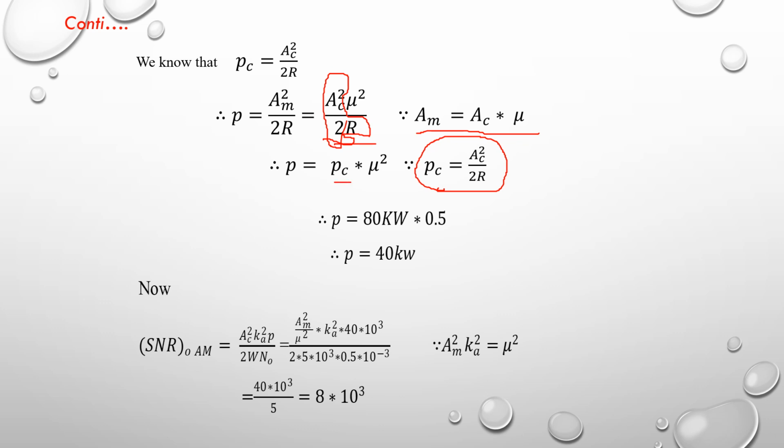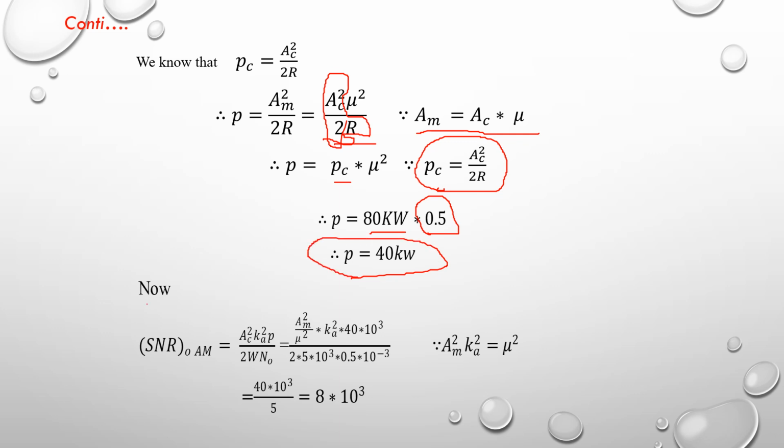We know that carrier power is equal to 80 kilowatt and mu square is equal to 0.5. So 0.5 is the calculated value and 80 kilowatt is the given value. The carrier power is equal to 80 kilowatt and mu square is equal to 0.5. So total power is equal to 40 kilowatt.